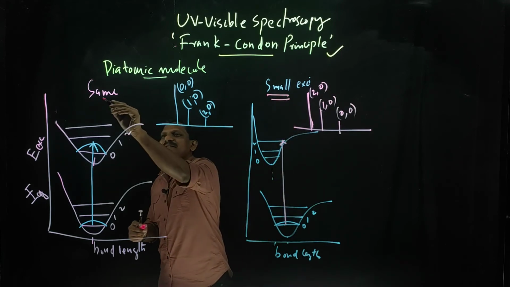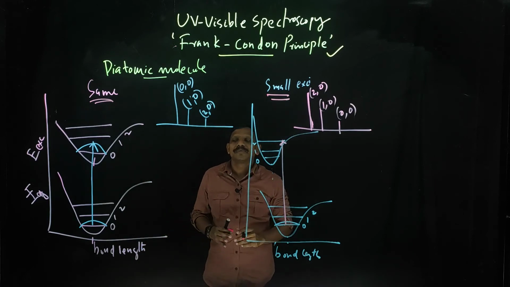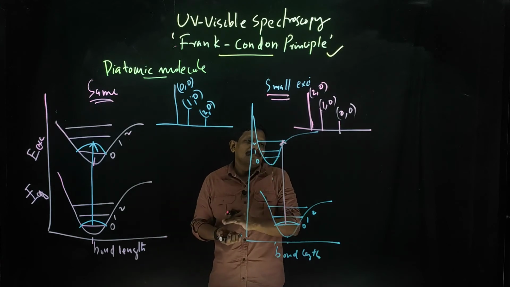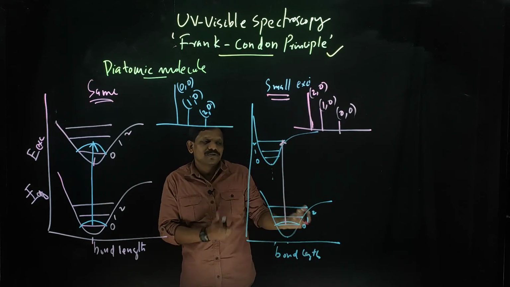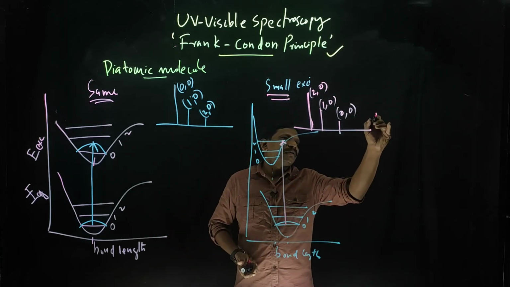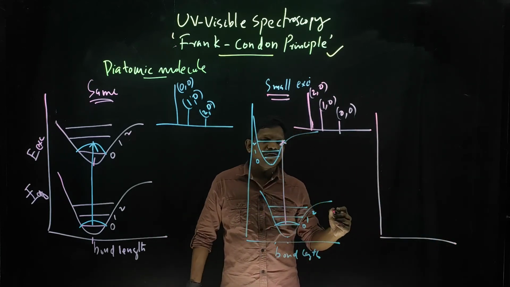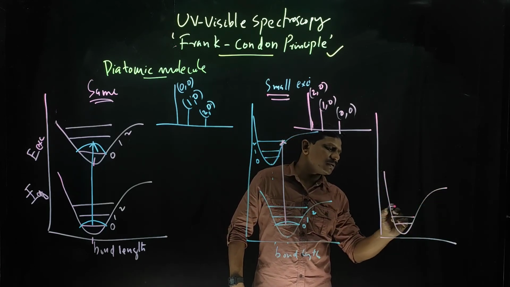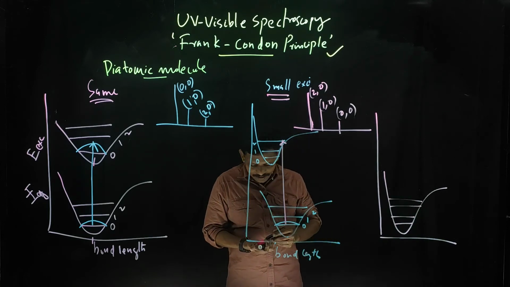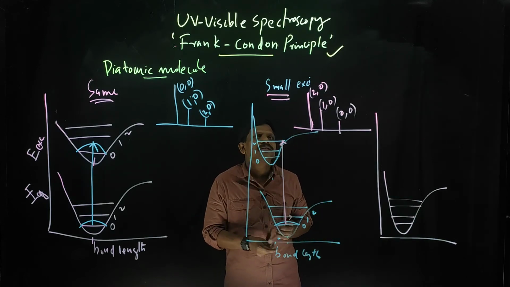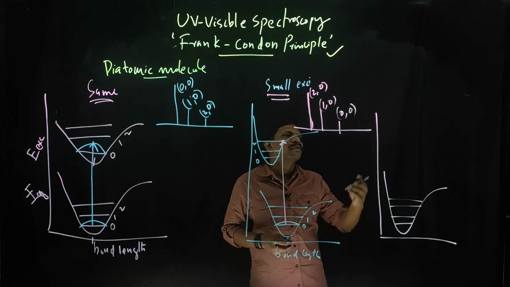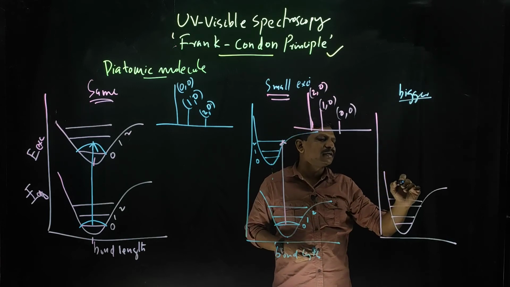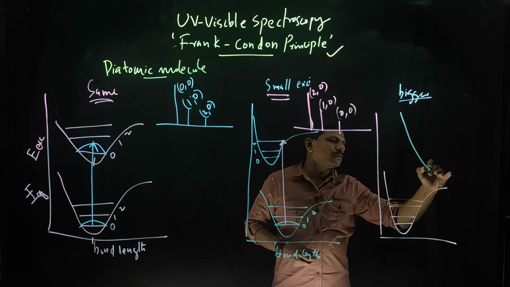Here the internuclear distance of the excited state is the same as the ground state. Here it is small. If it is bigger, you can also consider that. Suppose this is the ground state, and the excited state, I told you, has a bigger internuclear distance. Somewhere it is like this.